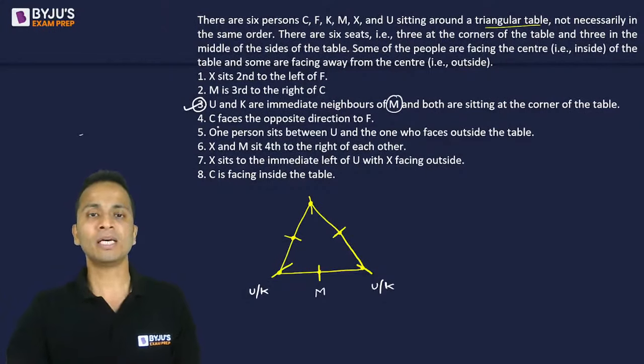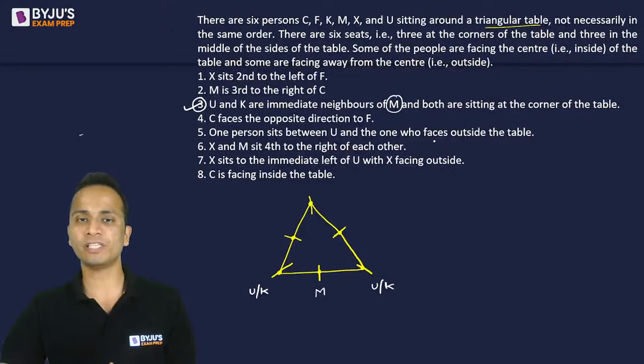Okay, now C faces the opposite direction to F. No use. Statement number 5, one person sits between you and the one who faces outside the table. I don't know which side that is, so let's leave that. Next, statement number 6.